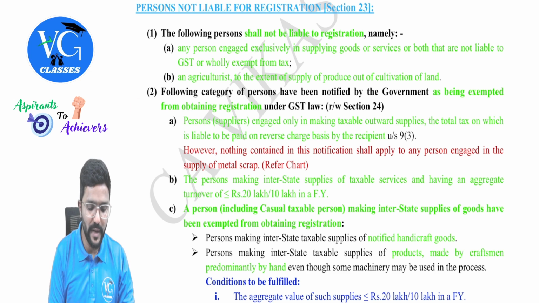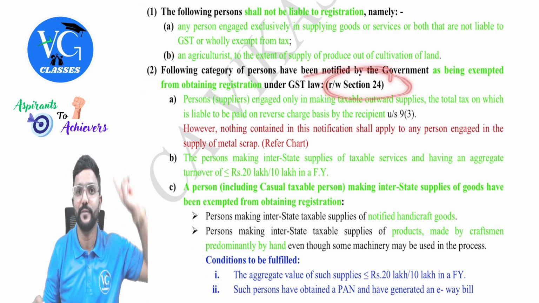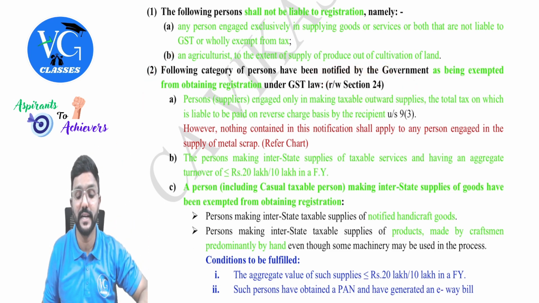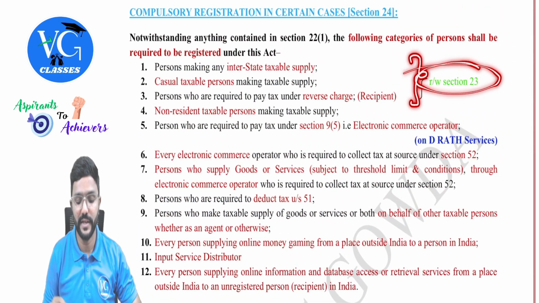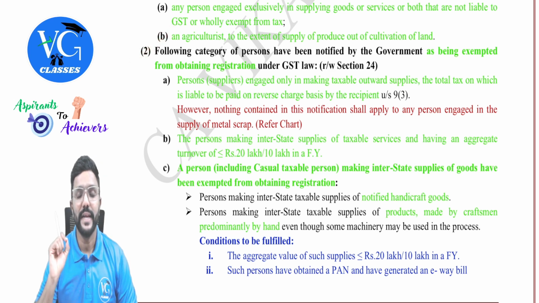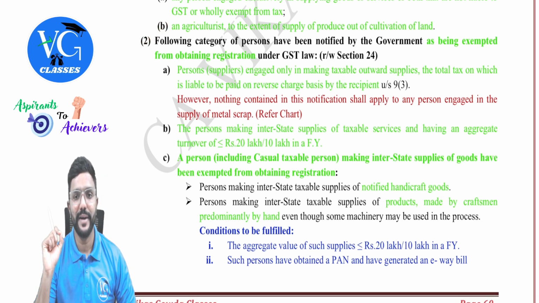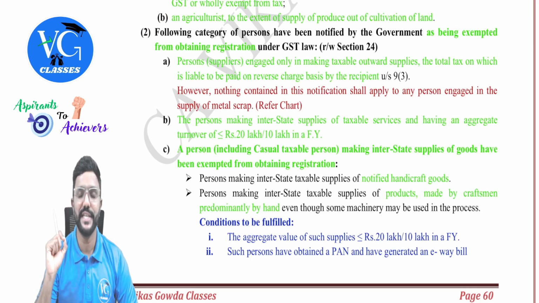Okay, sir. Then coming to section 23 subsection 2, this has to be read along with section 24. I told you now the first 3 points under section 24 read with section 23. Yes, here also you can see I have mentioned read with section 24. What is it? The following category of persons have been notified by the government as being exempted from obtaining registration under GST law.